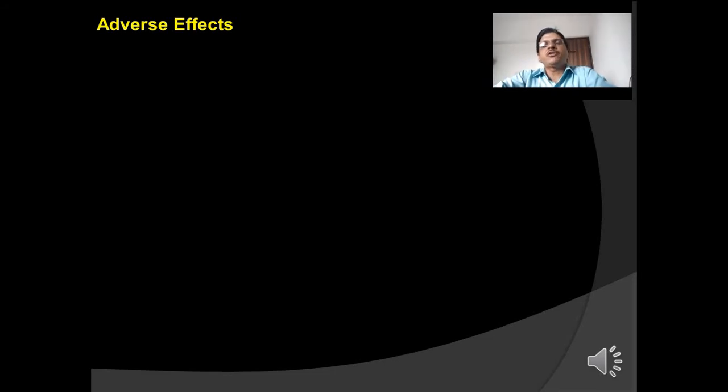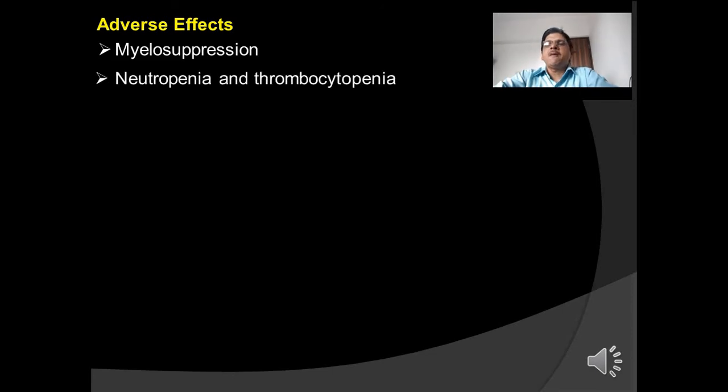Adverse effects of ganciclovir and valganciclovir. The main adverse effect is myelosuppression, which is the dose-limiting toxicity. Myelosuppression is a condition in which bone marrow activity is suppressed, resulting in fewer RBC, WBC and platelets. Next adverse effects are neutropenia and thrombocytopenia. Neutropenia is usually reversible within 1 week of stopping the drug.